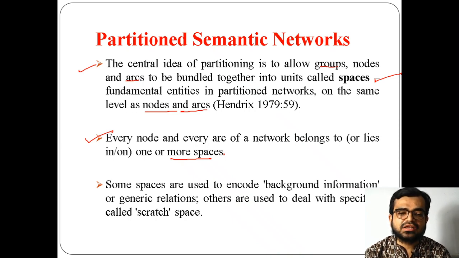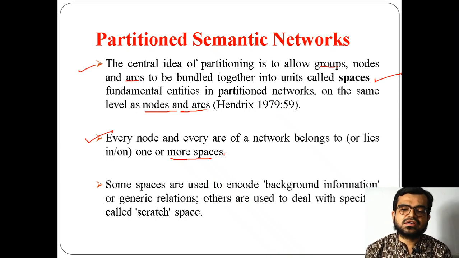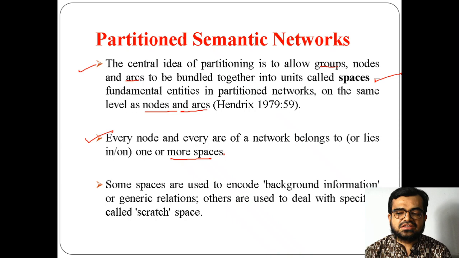But if you have more than one space, then you can find the difference between a normal semantic network and a partition semantic network. How these spaces work here is that spaces may have specific information or general information. Specific information, for example, dog, is a general category. But if I want to represent the name of a dog or a particular person's name, then I should take such objects in a space where I am representing them in a specific way.